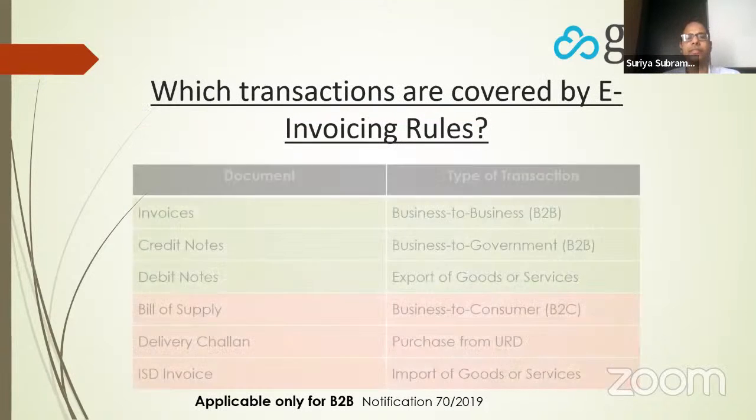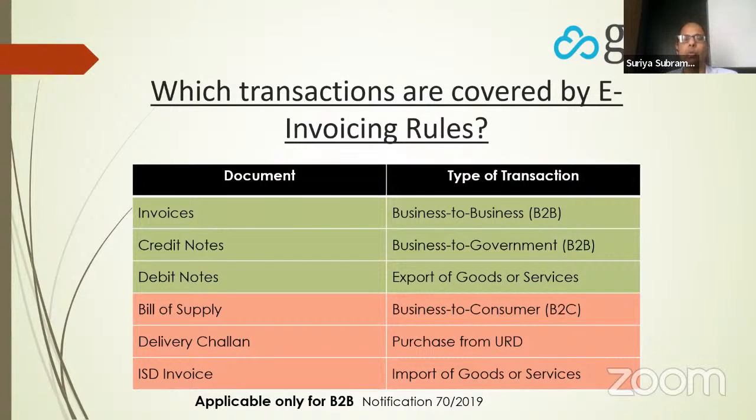So now this is a very important slide. There are people who usually ask a lot of questions about for which transactions e-invoicing is applicable. So this slide succinctly answers that question. So I request you to pay attention and understand this slide and refer to this slide also later. On the left are document types and on the right are the types of transactions. So which documents are applicable for e-invoicing? Those are shown in green in color and the others are shown in red in color.